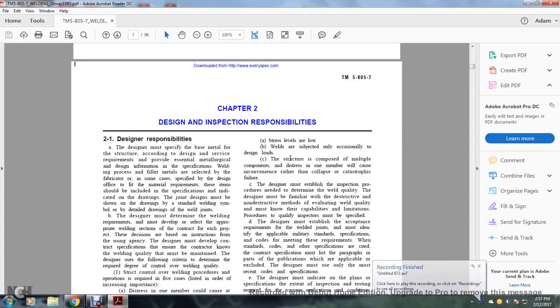All right, Chapter 2, Design and Inspection Responsibility. 2.1, Designer's Responsibility. The base metal structure is specified according to the